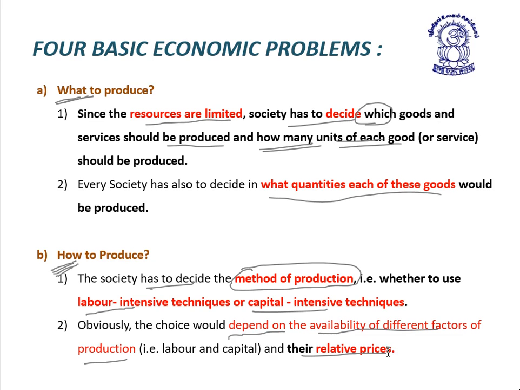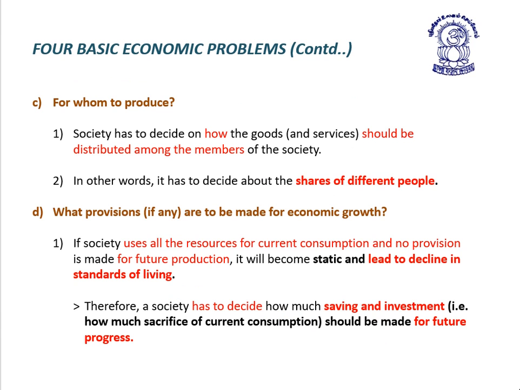Then problem number 3, for whom to produce. After deciding what product or service should be produced and how it should be produced, now society has to decide about the members or targeted audience for whom the product, goods or service would be produced. So here society has to decide for whom to produce.